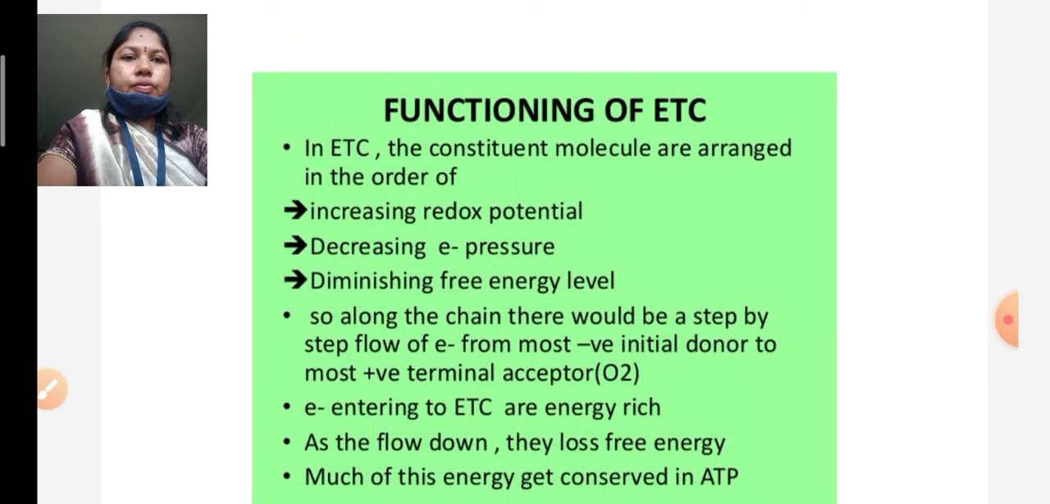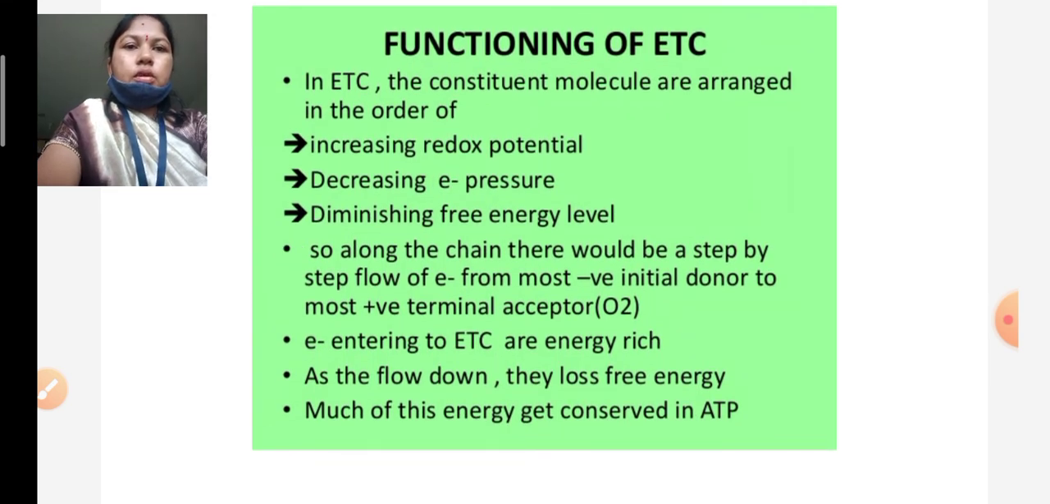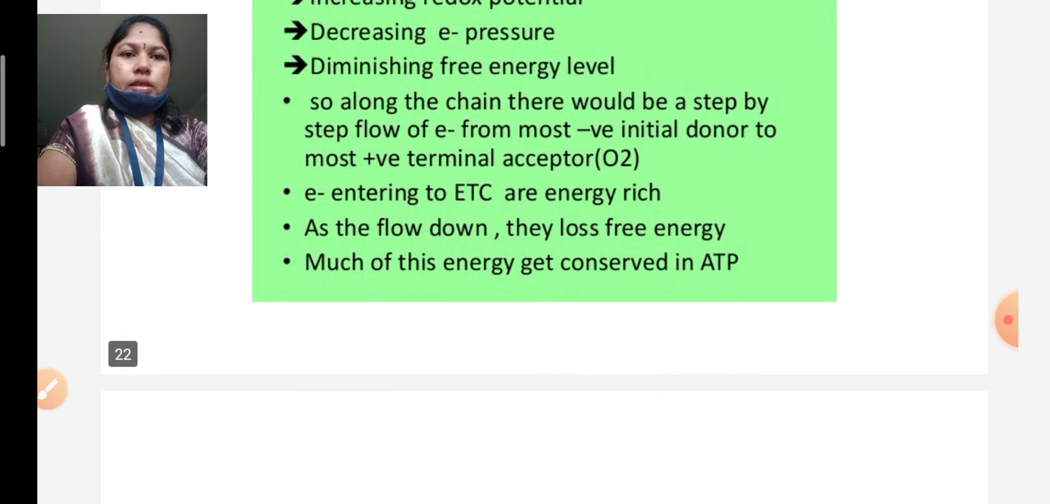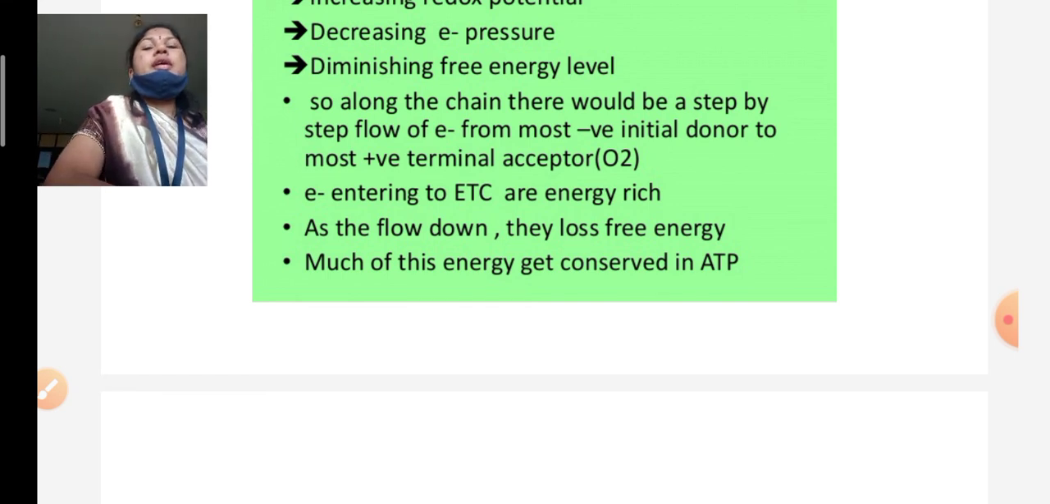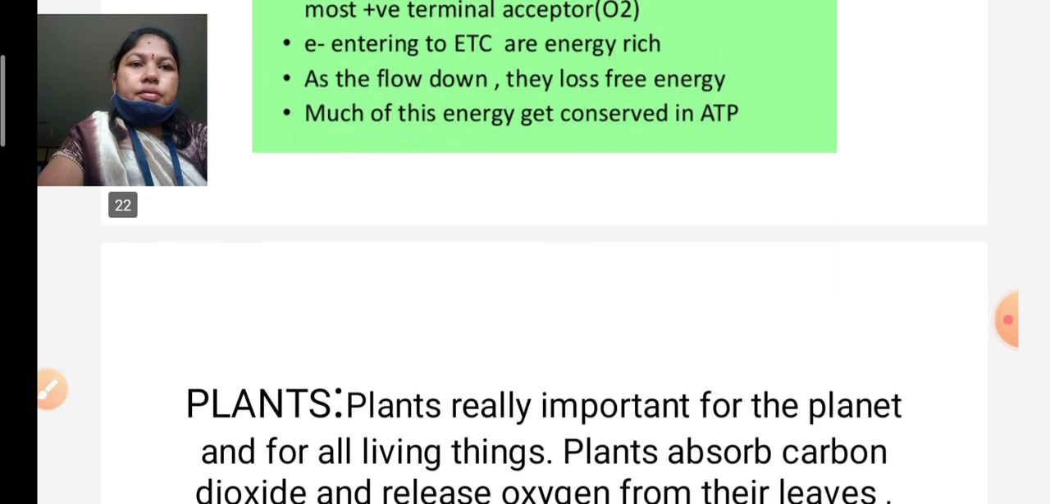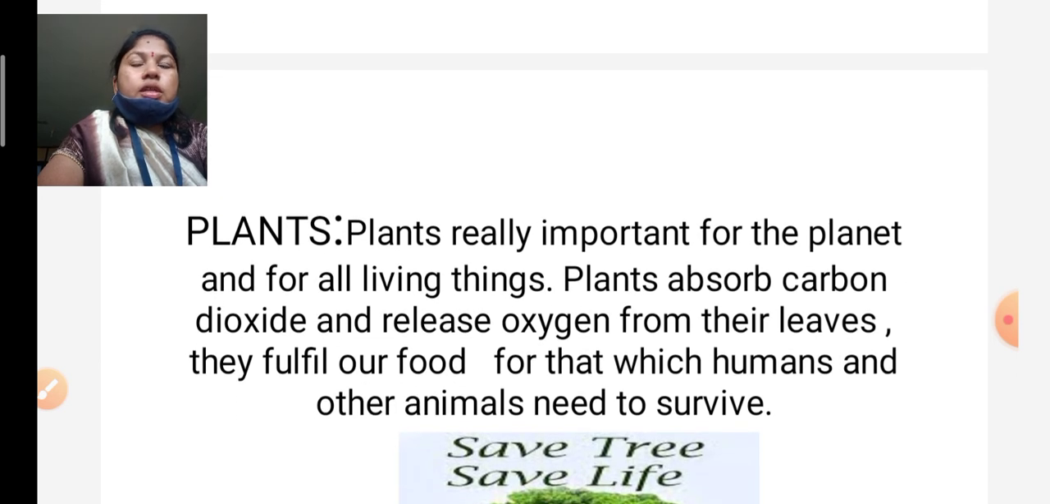This is the function of the ETC. Here energy is produced, and the released energy is stored in the form of ATP. ATP is called the power currency of the cell. NADH and FADH2 are energy rich molecules, having a high amount of energy. All these activities take place in plants.